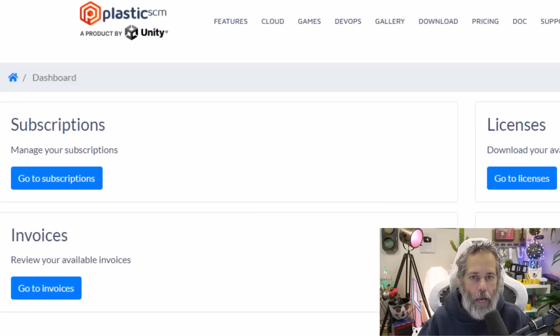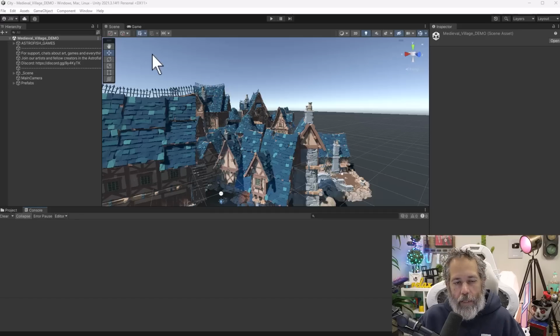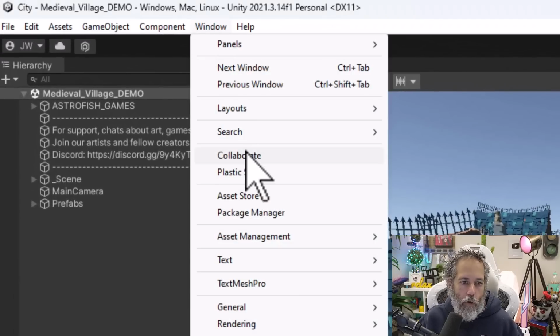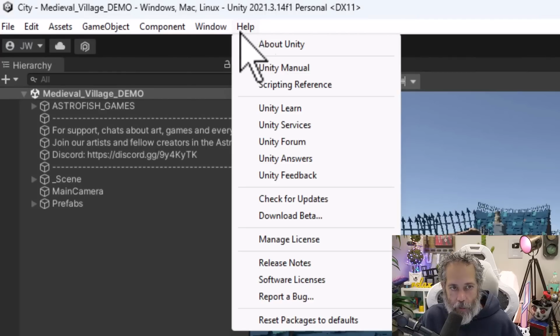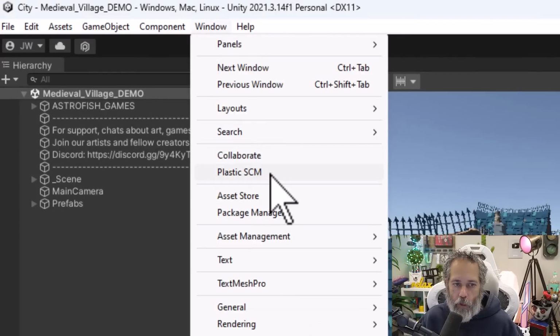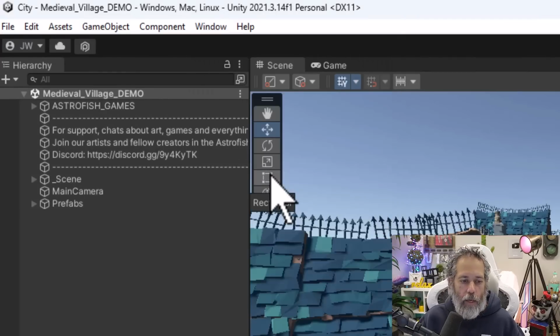Now, if you haven't used source control yet, hang on for just a second, because I want to show you the Unity source control system and show you really quickly how you use it and how you can do some really cool stuff with it too. So the Unity source control system, the one that now ships with Unity and has been purchased by Unity, is Plastic SCM. Now, this replaces the built-in Collaborate system that used to be the default, and you can get to it by going to Window and Plastic SCM. In fact, you can see in this version of Unity, I've actually got both of them. In the newer one, Collaborate's completely gone, and just Plastic is there.